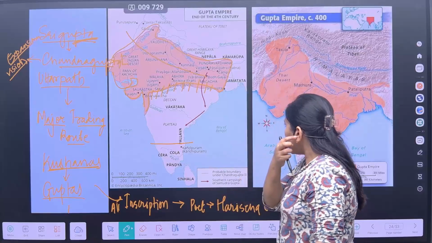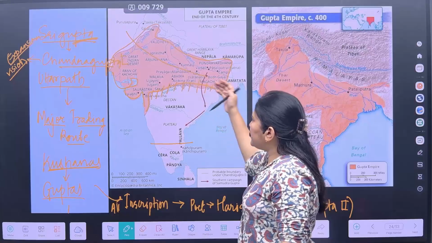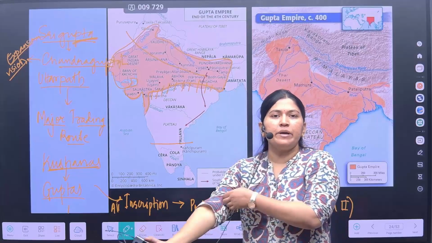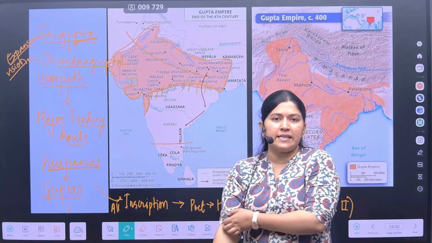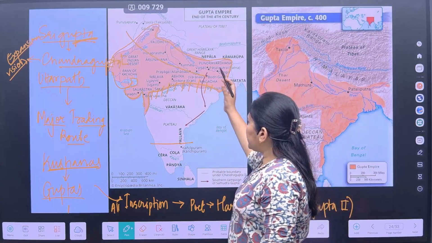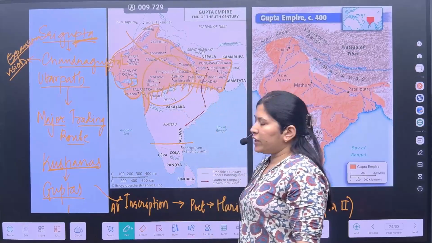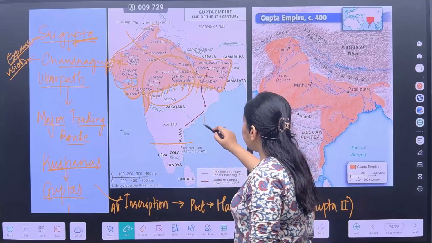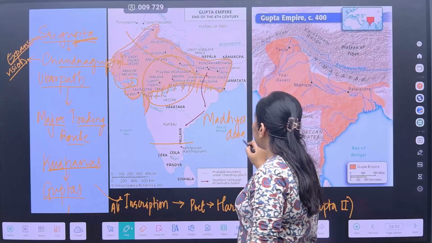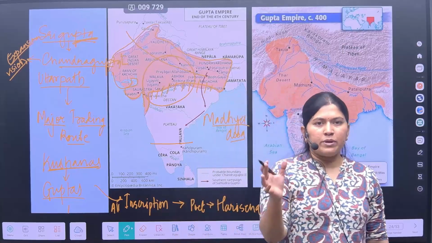As we see, the Gupta expansion majorly focused on northwestern India first, and they had major ties with the Roman people or the Byzantine Empire. After that, we also see major development of art and architecture over central India. This was also called Madhya Desha, or Madhya Desa in normal language.